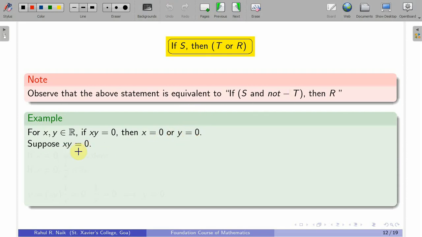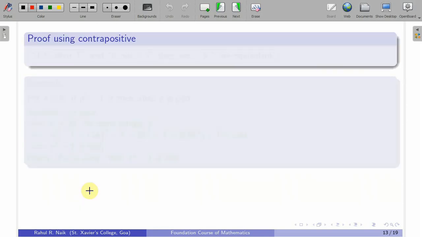Suppose xy is equal to 0. If x is equal to 0, we are done, nothing to prove. So I'll assume that x is not equal to 0, and I'll prove that y is equal to 0. If x is non-zero, 1/x exists in R, and so y can be written as xy times 1/x. That is the same as 0 times some real number, which is equal to 0, and that proves that y is equal to 0. So that's how the proof goes.